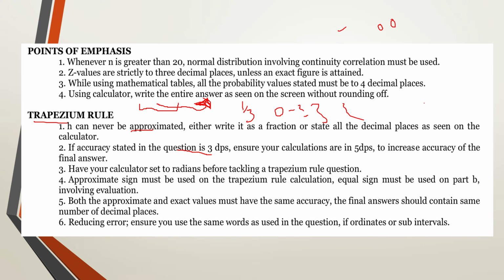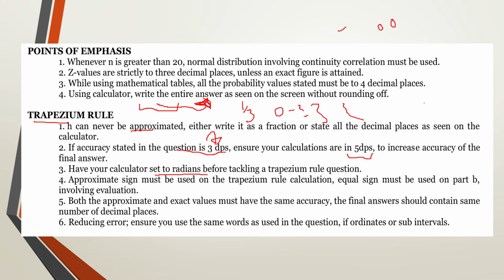If the question actually states 3 decimal places, then ensure that your workings are in terms of 5 decimal places for higher accuracy. Or they may also be 4 decimal places, but they should not be the exact same accuracy as required by the final answer. Then have your calculator set to radians. As I said earlier, whenever you're dealing with the trapezium rule and integration, always have your calculator set to radians.